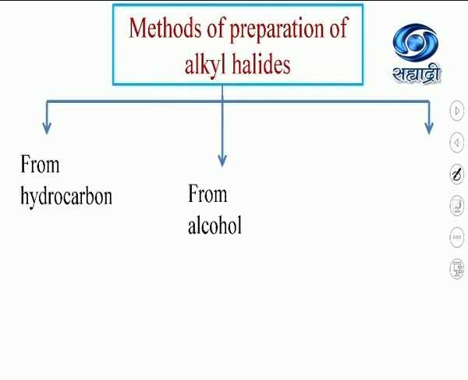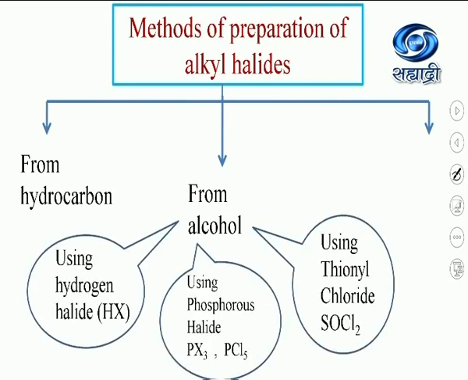The next way is from alcohol. From alcohol, one can use hydrogen halide or one can use a phosphorus halide. Two types of phosphorus halides are there. Either it is phosphorus trihalide or it is pentahalide. And next is by using thionyl chloride. The next way of preparing alkyl halide is by halogen exchange.